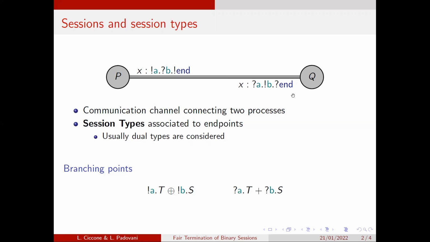Actually, when we deal with session types, we also consider branching points. And here we can see the two main constructs. The first one is called choice, and it models a process that can choose to send the label A and continue according to T, or send the label B and continue according to S. On the other hand, the second construct is called branch, and it is the dual of the previous one. It models a process that can receive a label A or a label B and continue according to T or S respectively.